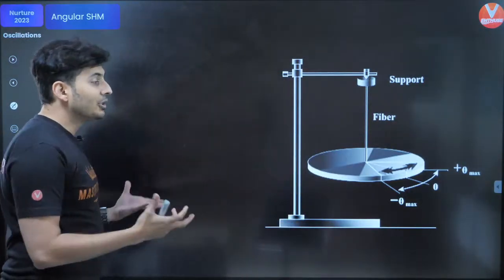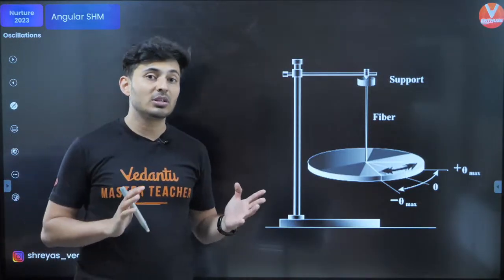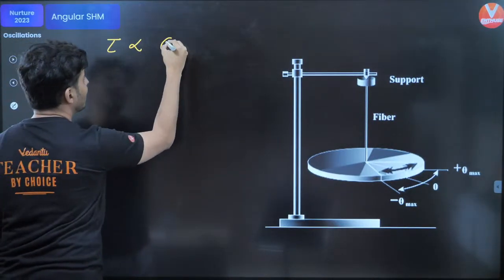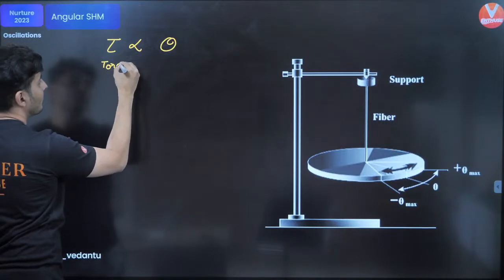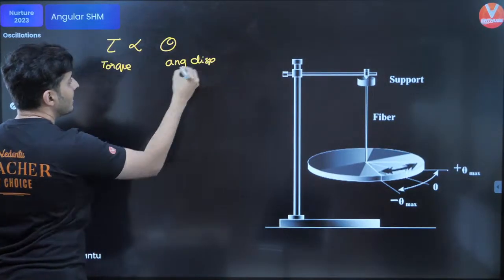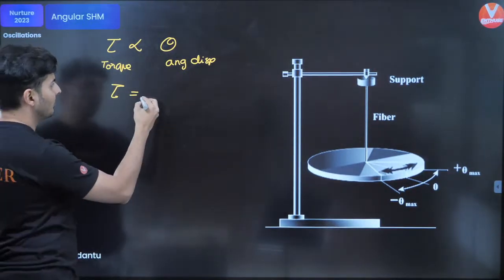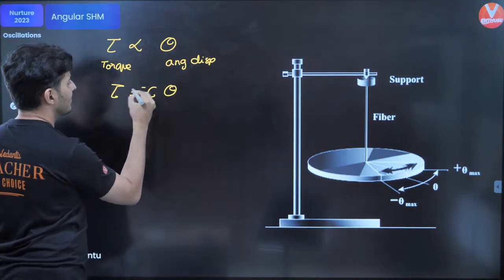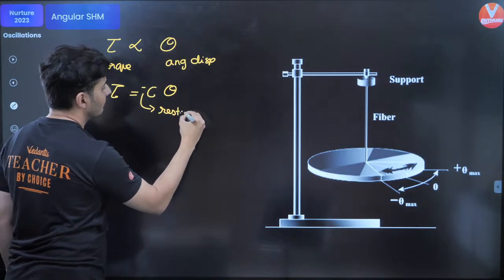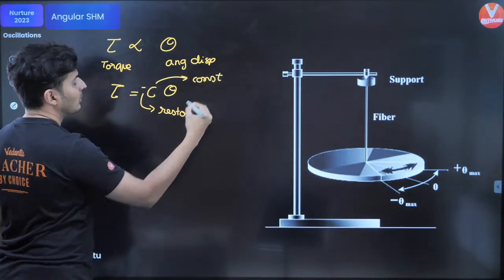Here, instead of force proportional to x, you will have the torque proportional to theta. This is your torque. Remember that. This is your angular displacement. And here you have something called the constant of torsion, or you can just put it as C. This is minus because it's opposite. This stands for restoring. And this is your constant of proportionality.